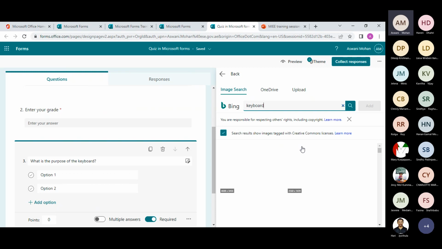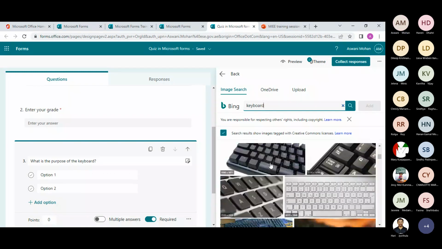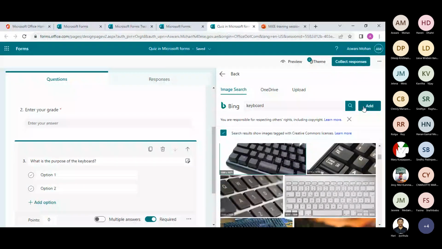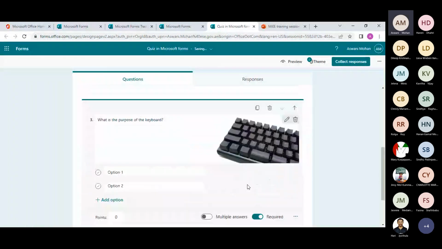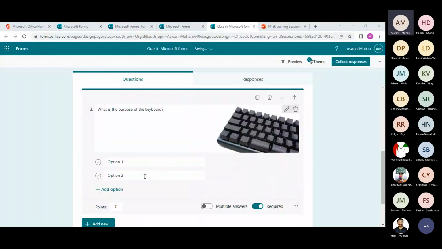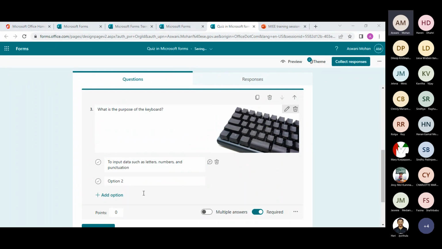So you can search for a picture. So I added a picture, yeah. And now I'm going to add an option. So the first option.